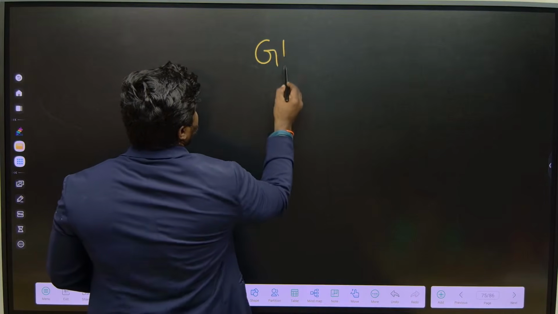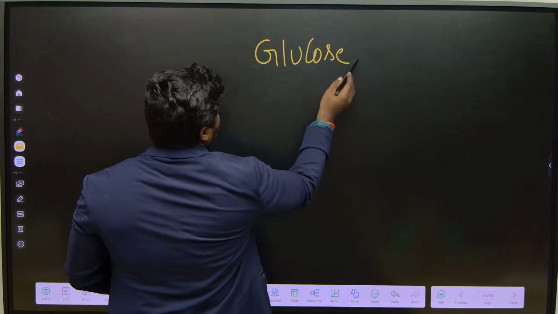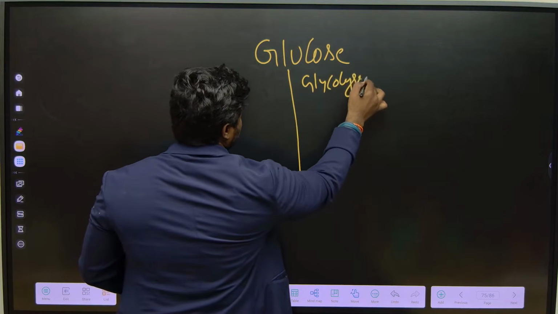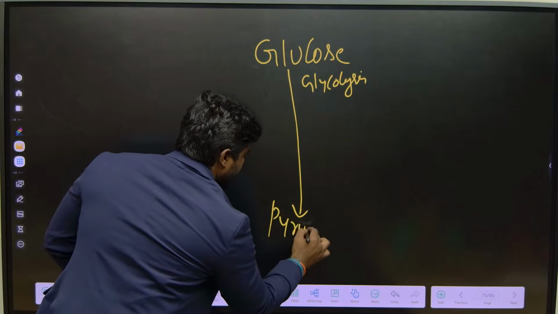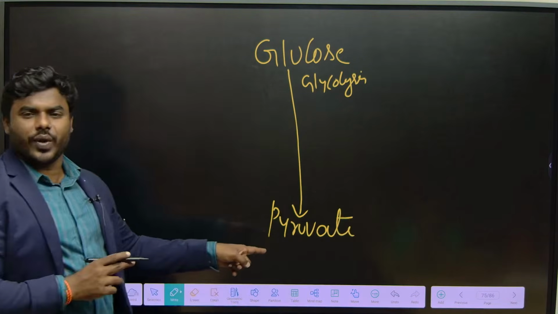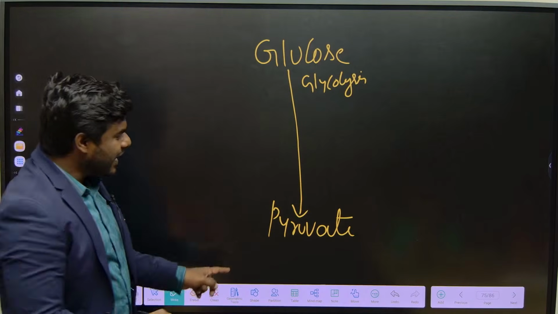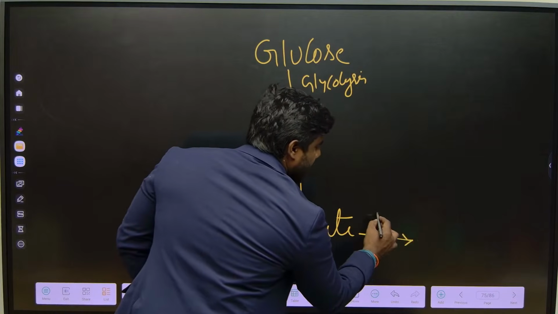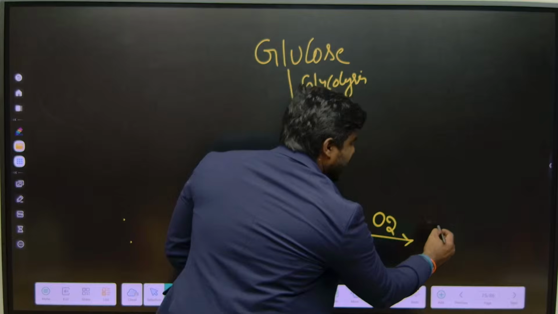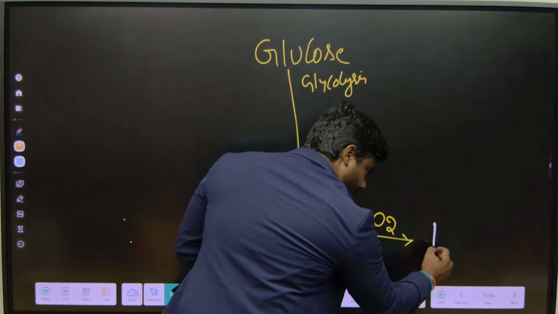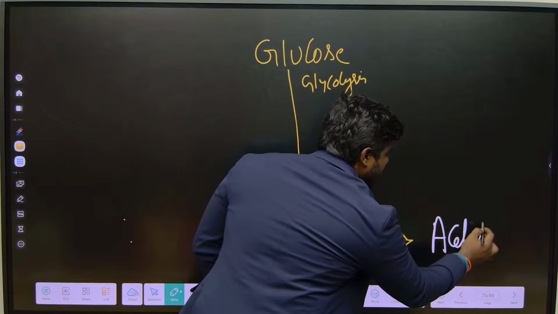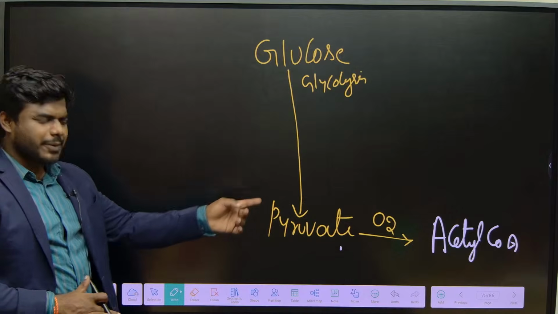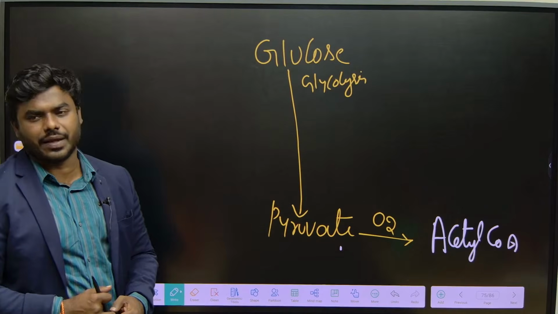Okay, so first glucose undergoes what pathway? Glycolysis, and finally gives rise to pyruvate. Correct? We will discuss that. This pyruvate, how many carbon? 3 carbon. If there is a presence of oxygen, then only, friends, can pyruvate enter into the mitochondria. Very good. And it is converted into acetyl-CoA. And you know very well acetyl-CoA continues into the Krebs cycle and produces a bulk amount of ATP.